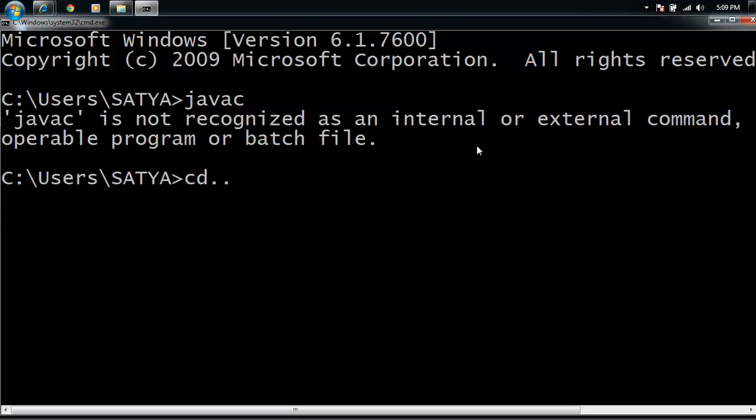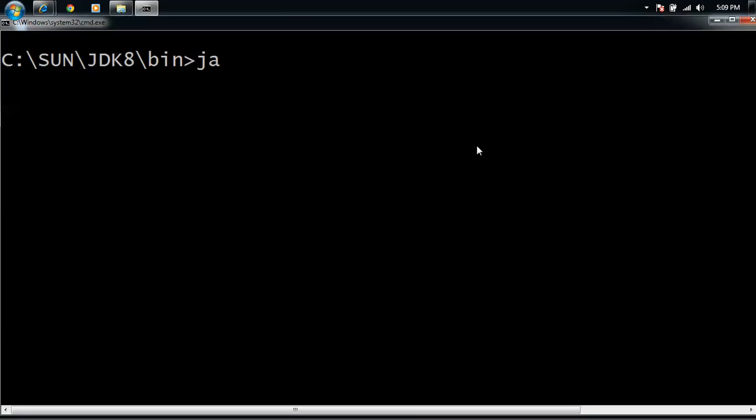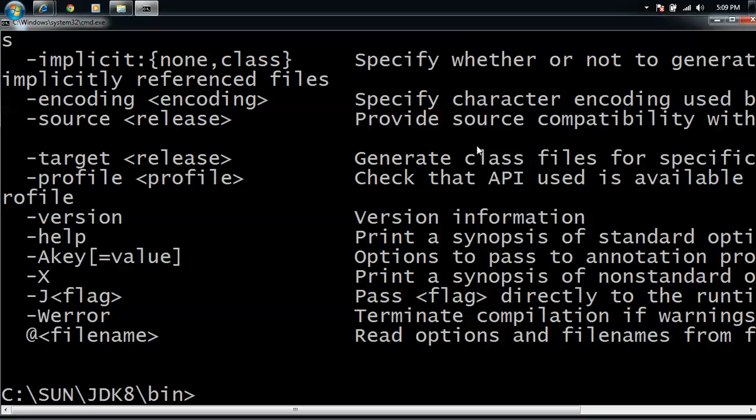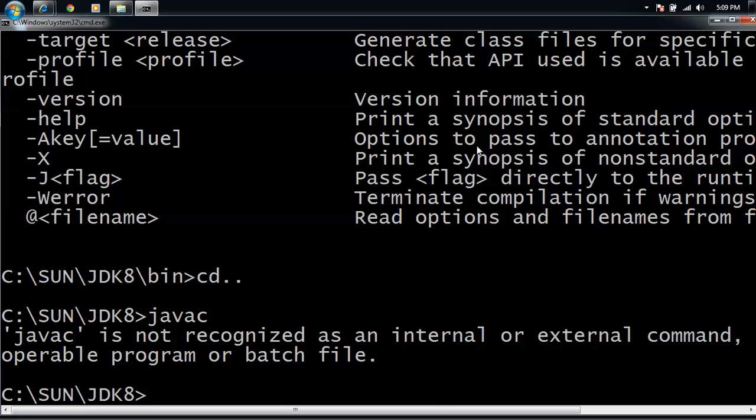Try this. Go to users, go to sun directory, go to JDK directory, go to bin directory. Now type javac command. It is working here. If you come out from bin directory and type javac command, it's not working.